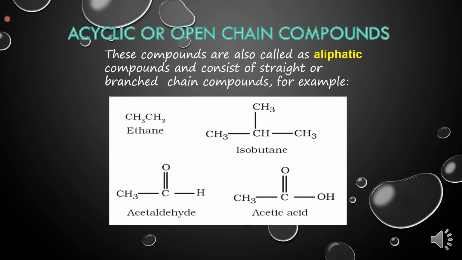Now, acyclic or open chain compound, as I told you earlier. Acyclic means where the cycle is absent. If you see the compounds here, ethane, acetaldehyde, acetic acid or isobutane, what you are seeing is the carbon ends are open. They are not forming any kind of loop. They have open ends. They may be branched, they may be straight, but the ends would remain open. These are also called aliphatic compounds.